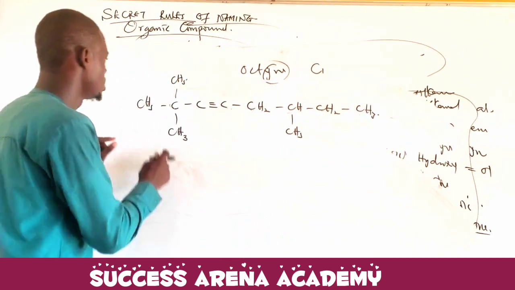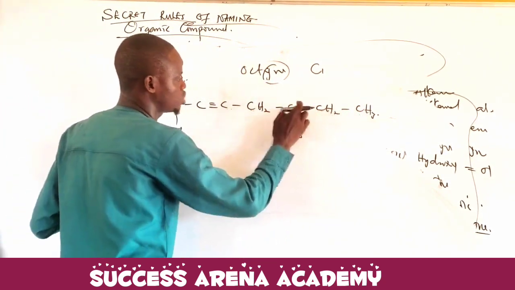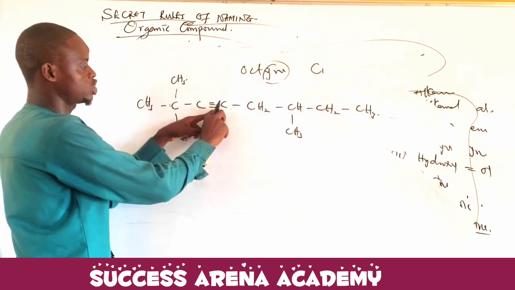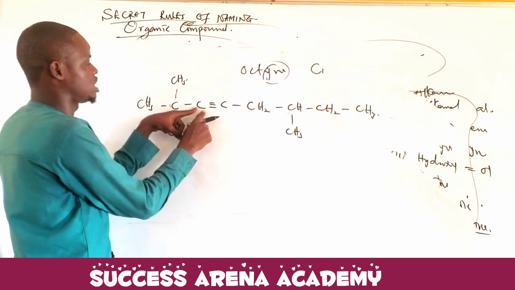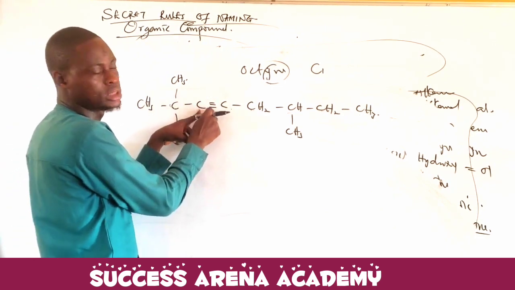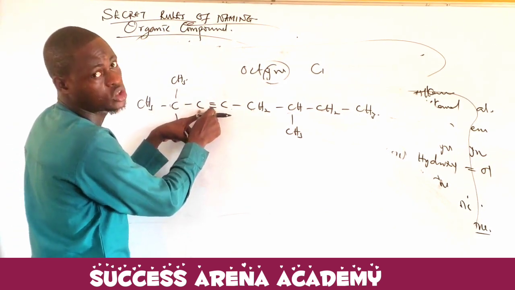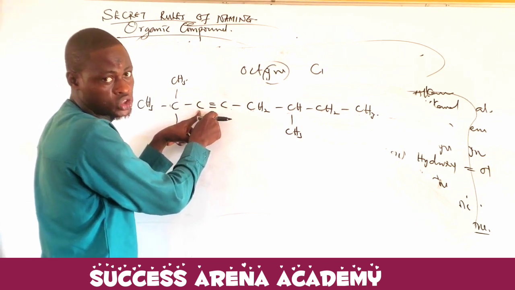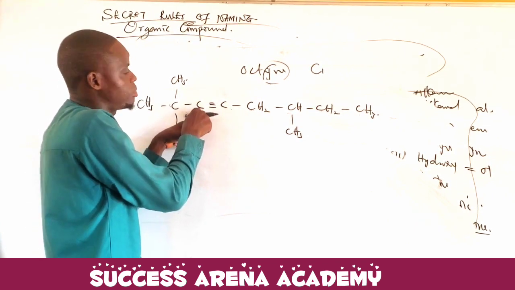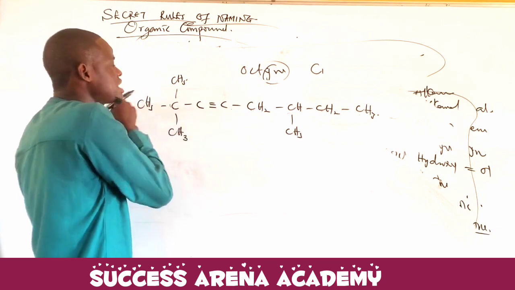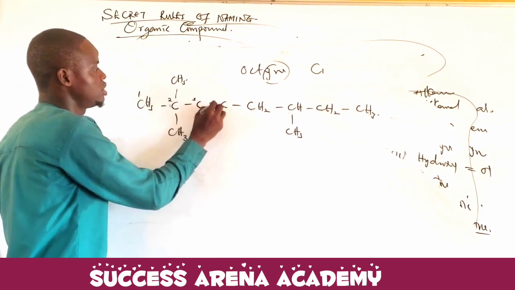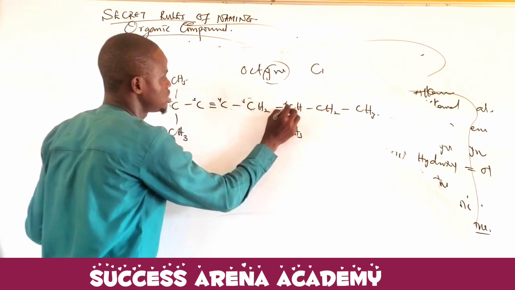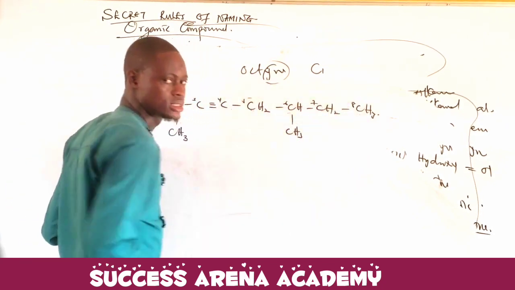How do we count it? If I count like this, 1, 2, 3, 4, 5, the functional group will be on carbon 5. But if I count like this, 1, 2, 3, the functional group will be on carbon 3 because this is the carbon before the functional group. Owner of the functional group. This functional group will be on carbon 3. So counting like this will give us the lowest counting. So I'll count here 1, 2, 3, 4, 5, 6, 7, 8.